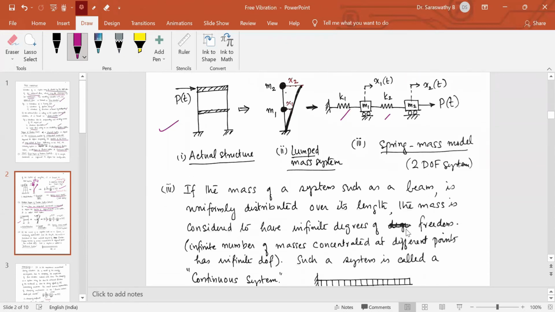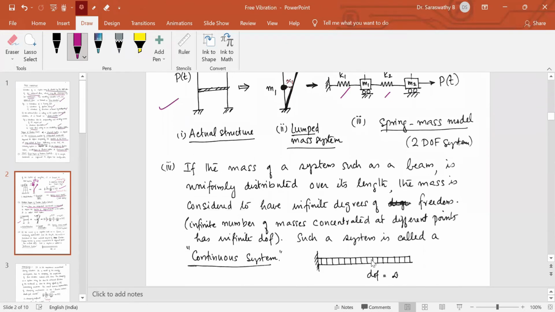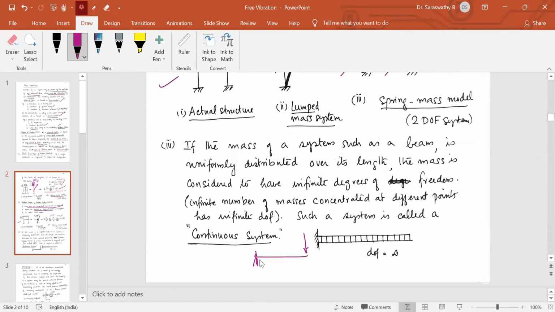Now in certain cases, in order to have a detailed analysis, for example, a beam like this, we call it a cantilever. One end is fixed and the other end is free. Suppose it is subjected to a dynamic load, a load which is varying with time. Say it deflects like this.